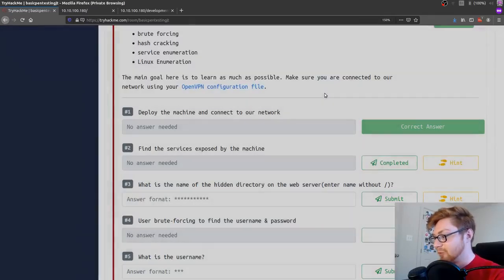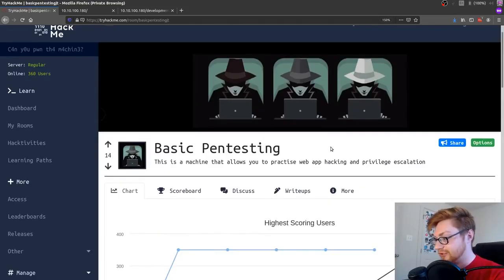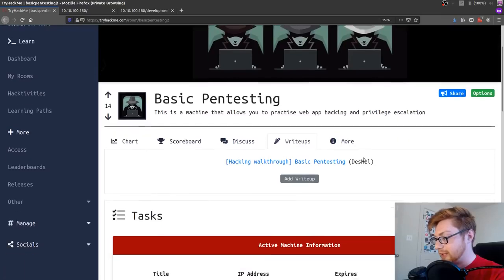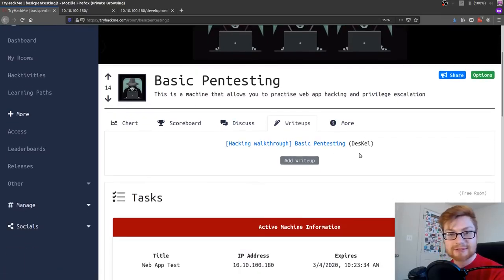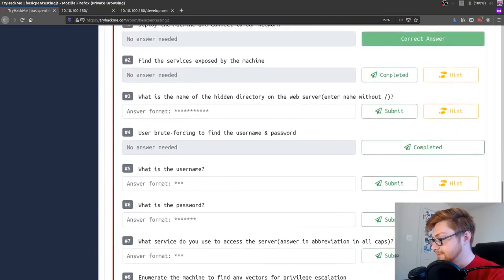That's awesome. One of the things I really like about TryHackMe is how open and transparent it is with your learning. Even if you scroll to the top here, they'll willingly give you write-ups, community written, community produced. If you got stuck on something, there's no shame in clicking on that. The whole point is to learn, the whole point is to practice, and I think that's awesome that TryHackMe is open about that. Okay, let's get back to it.